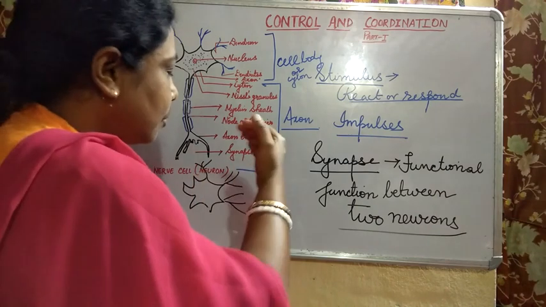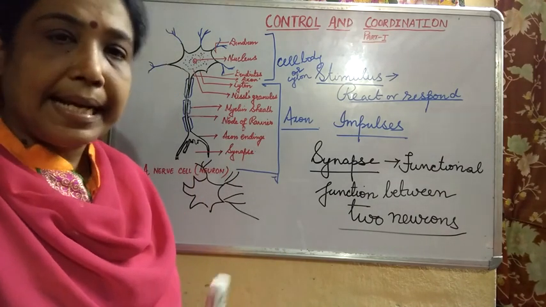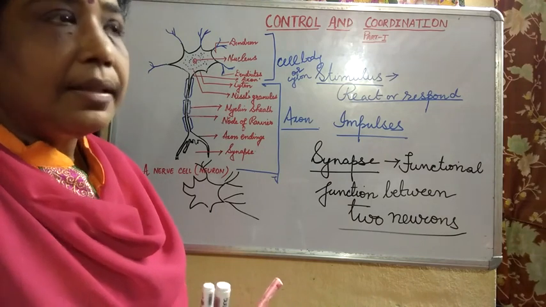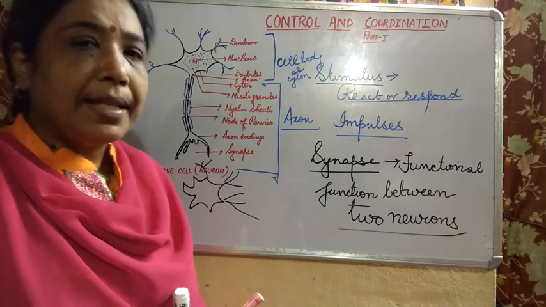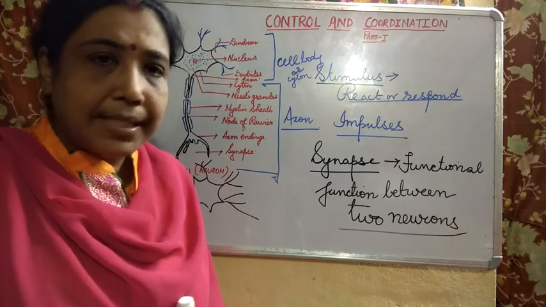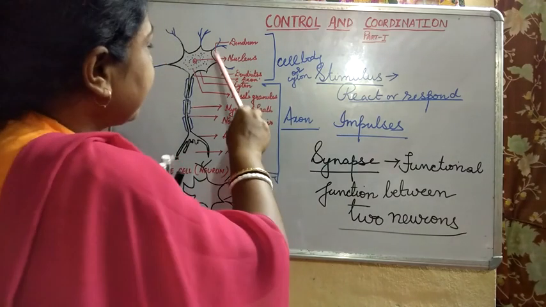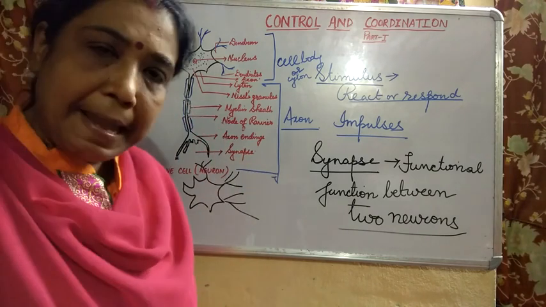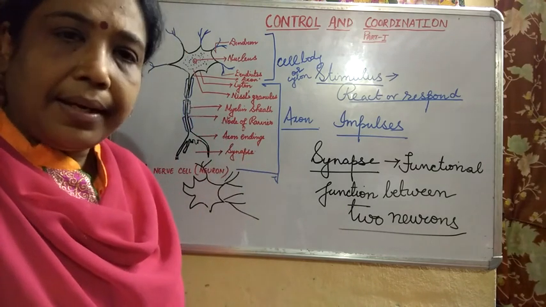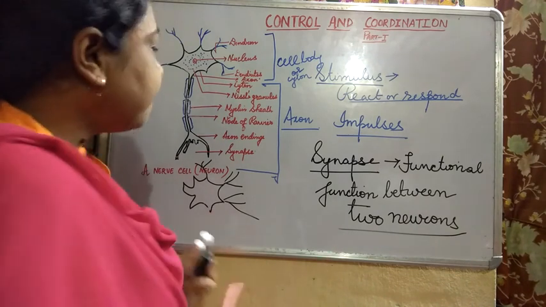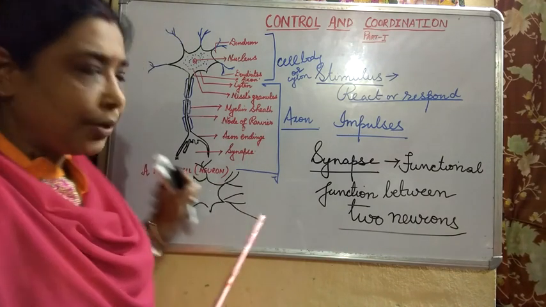Now let us go into the next part. Understand nicely how impulse transmission takes place. The impulse transmission can be in the form of electrical impulse or chemical impulse. It means the stimulus gets transmitted as an impulse. I will be concentrating only on the portion that is in your syllabus.